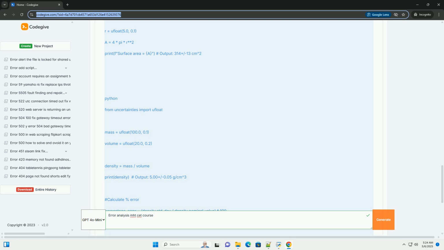Explanation of the code: ufloat(value, uncertainty) creates an object that represents a number with an associated uncertainty. The library handles all the error propagation calculations for you automatically when you perform arithmetic operations on ufloat objects. uncertainties.umath imports versions of standard math functions, like sin, cos, sqrt, that are compatible with ufloat objects and correctly propagate uncertainties.